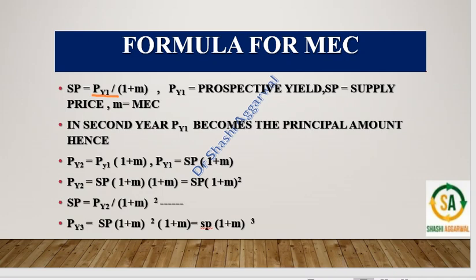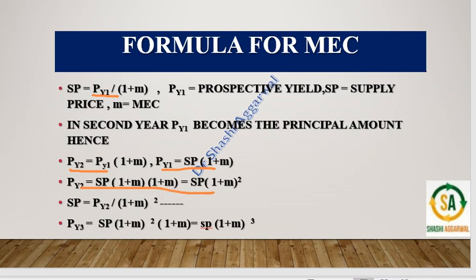In the second year, PY1 becomes the principal amount. So PY2 we calculate as PY1 into 1 plus M, and PY1 is equal to supply price into 1 plus M. So we substitute the value of PY1 in this equation, and we will have supply price into 1 plus M square.